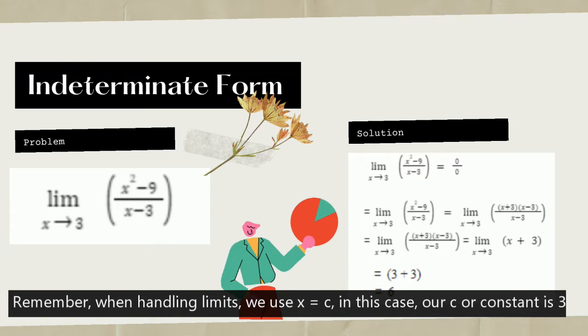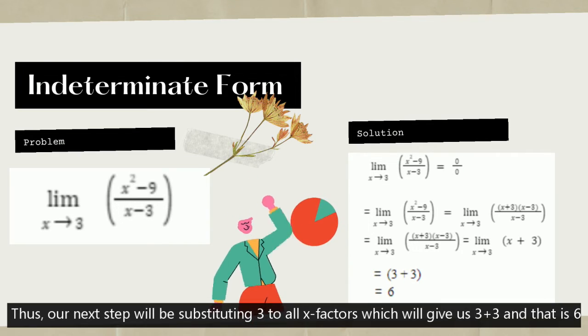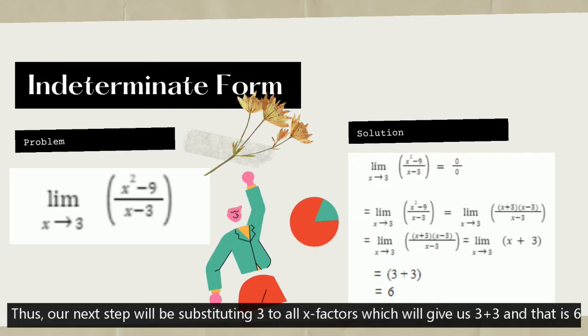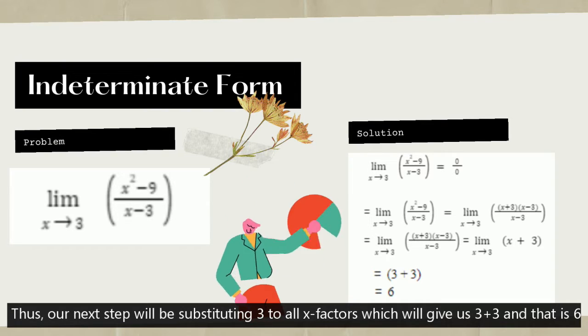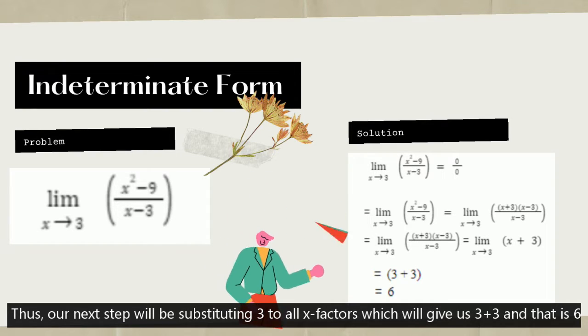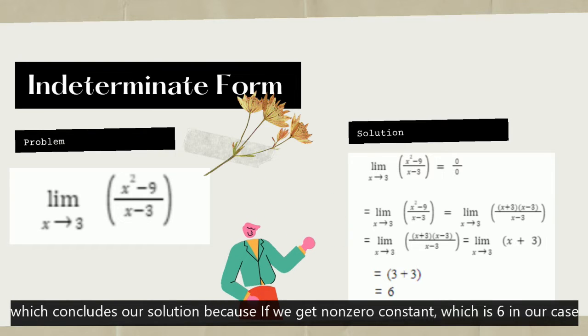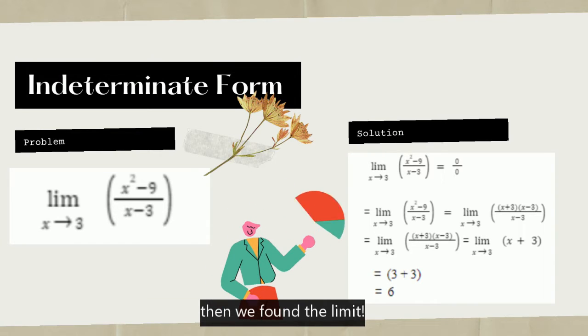Remember, when handling limits, we use x is equal to c. In this case, our c, or constant, is 3. Thus, our next step will be substituting 3 to all x factors, which will now give us 3 plus 3, and that is 6. Which concludes our solution, because if we get a non-zero constant, which is 6 in our case, then we found the limit.